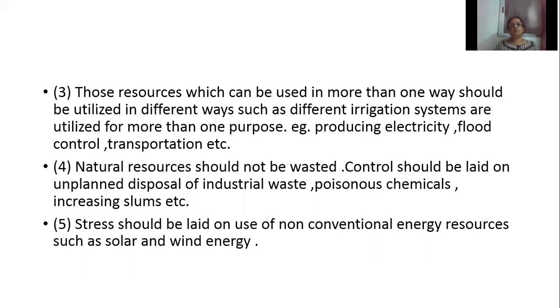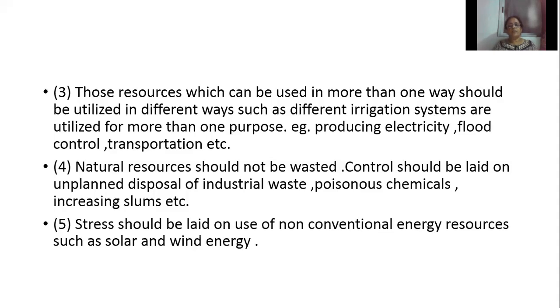So what is that fourth point? Natural resources should not be wasted. Then systematic methods should be developed to see that industrial waste and poisonous chemicals are disposed properly. Similarly, slums should be controlled, and attempts should be made to develop proper waste disposal in the slums.